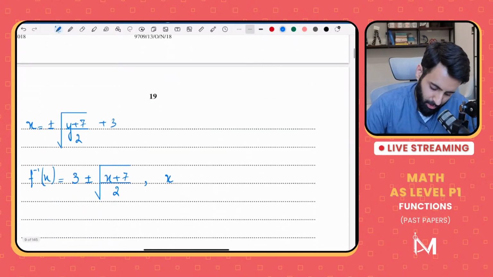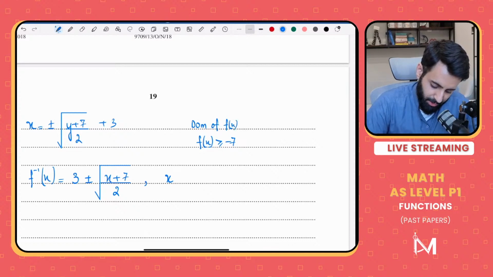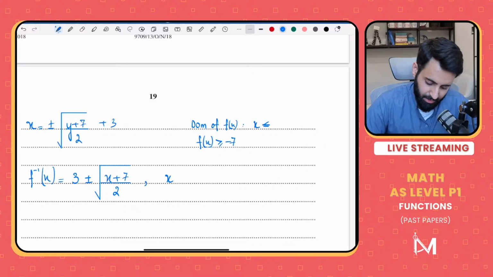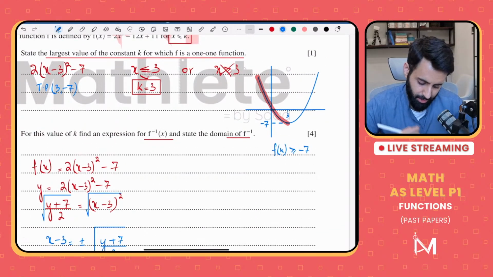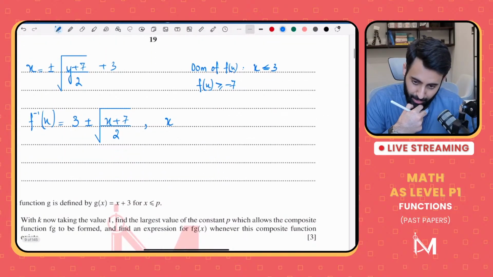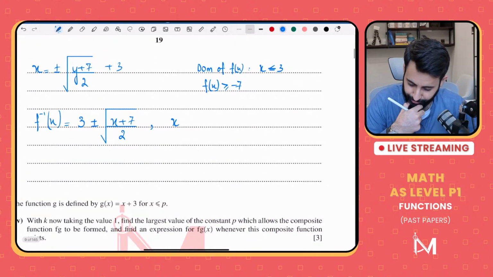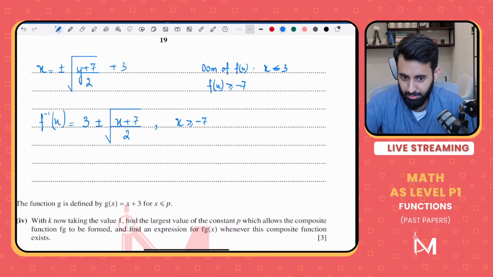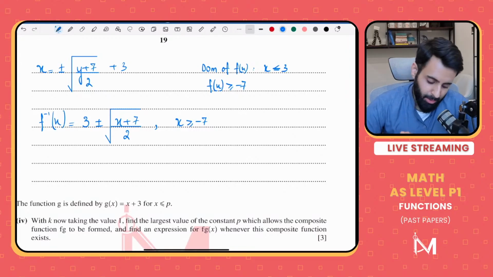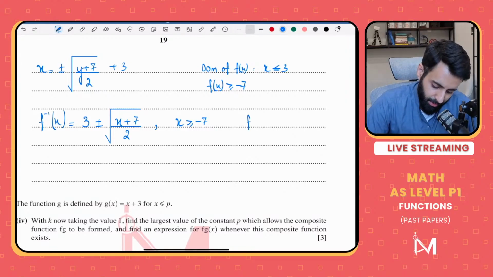So remember, f of x is greater than or equal to minus 7, and the domain of f of x was given to us as x is less than or equal to 3. Let's confirm if it was 3. Yeah, x is less than or equal to 3. Now tell me one thing, what would be the domain of the inverse function? The domain of the inverse function would be the range of f of x, greater than or equal to minus 7, correct?